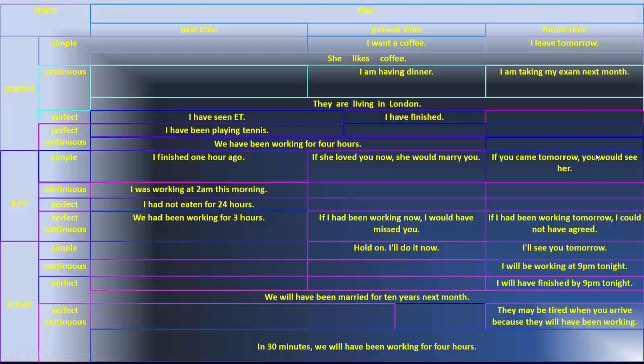So this is a summary for the verbs, but certainly we'll be taking them. I will be explaining them thoroughly in future. Hopefully, God willing, we'll do that, and it will be easy for you.